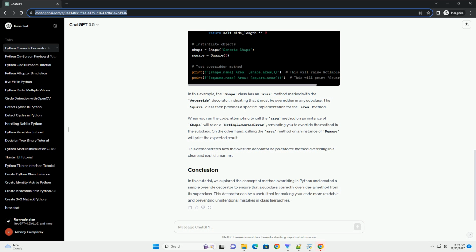In this tutorial, we explored the concept of method overriding in Python and created a simple override decorator to ensure that a subclass correctly overrides a method from its superclass. This decorator can be a useful tool for making your code more readable and preventing unintentional mistakes in class hierarchies.